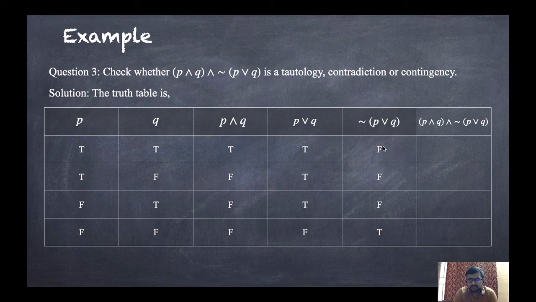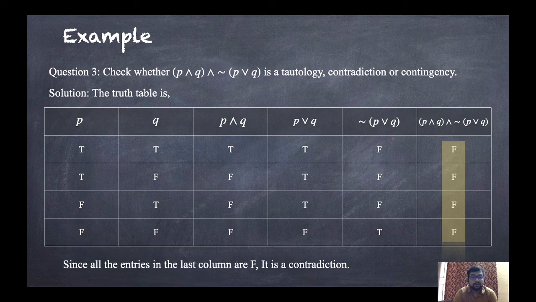So here TF, so it is false. Both are false, so it is false. Both are false, so it is false. And FT, that is also false. So all entries are false. So this will be a contradiction. Since all terms in the last column are F, it is a contradiction.